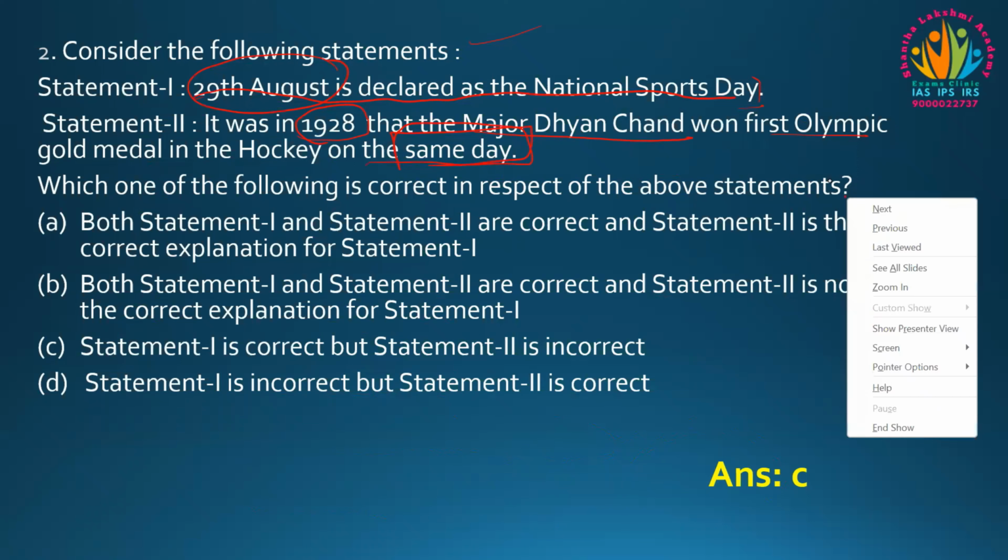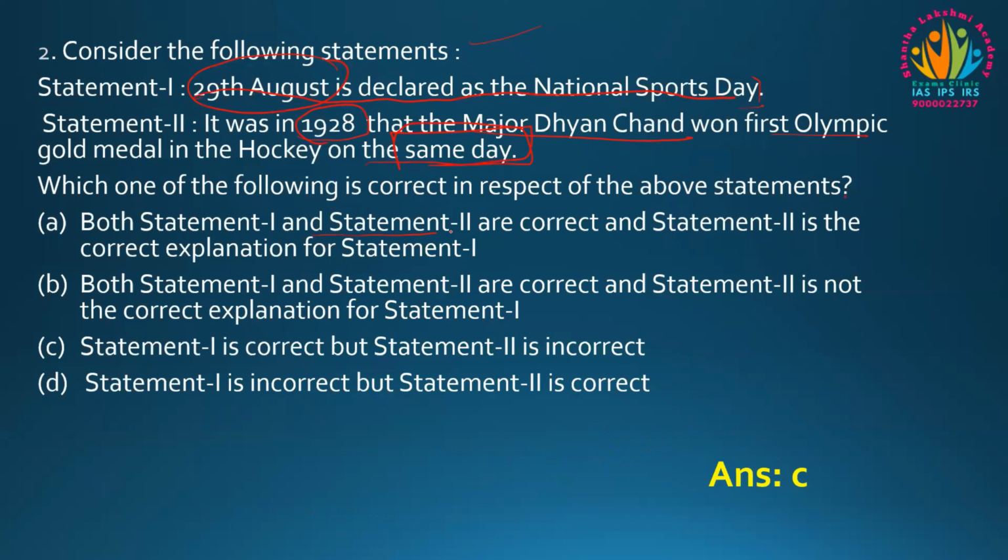Coming to the question, which one of the following is correct in respect of the above statements? First one is, both statements 1 and 2 are correct and statement 2 is the correct explanation for statement 1. Second, both 1 and 2 are correct and statement 2 is not the correct explanation for statement 1. Third, statement 1 is correct but statement 2 is incorrect. And fourth, statement 1 is incorrect and statement 2 is correct. So what's the correct answer?